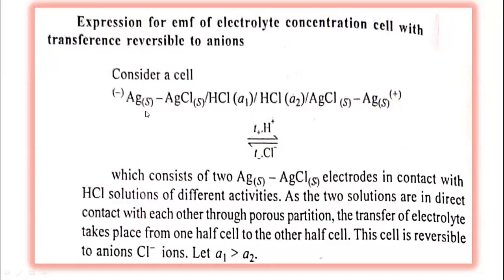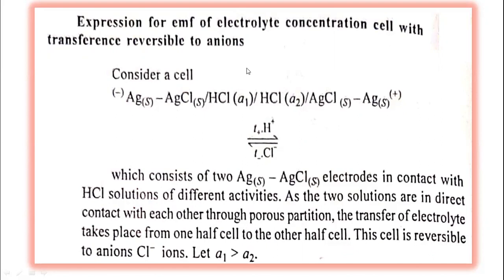Consider a cell. So this is silver chloride metal insoluble type of the electrode, the two electrodes, and the electrolyte is HCl having activity A1 here, having activity A2 here. Now A1 is greater than A2.